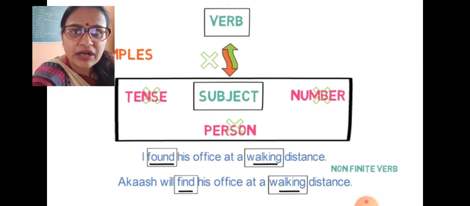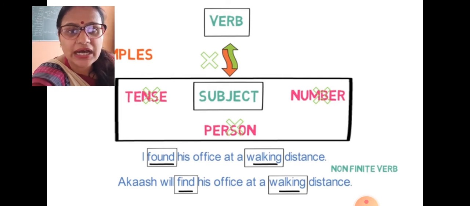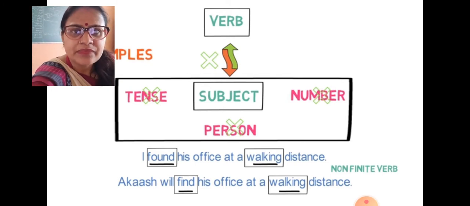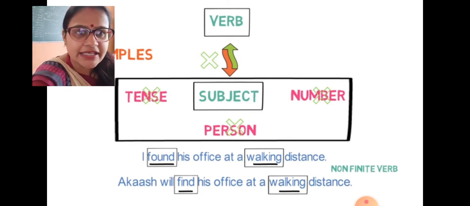So "found" is already a past tense, and again you can see there is another verb used, "walk" with "ing", walking. Two verbs are there, and that has nothing to do with your tense or person or number. They have just used a verb without changing as per tense, as per number, as per subject, as per person.